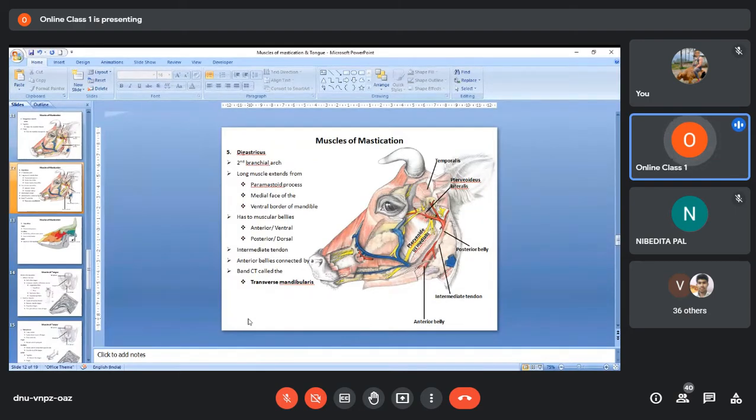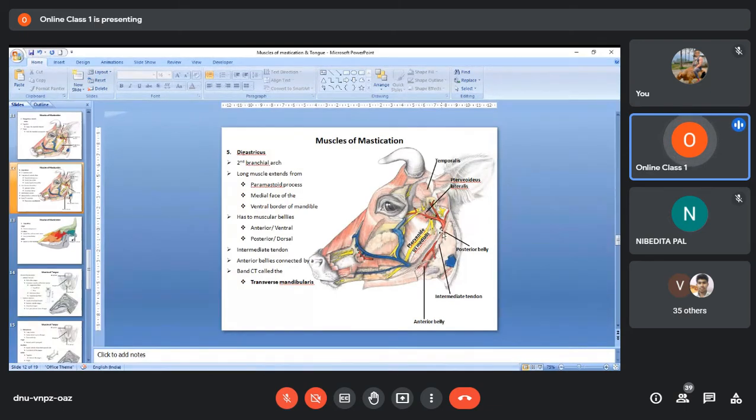Okay, so you have to remember the digastricus muscle, it is derived from the second branchial arch, and this muscle is a long muscle. The digastricus muscle is a very long muscle. It extends from the paramastoid process of the occipital bone to the medial face of the ventral border of the mandible. So here you see this long muscle. This is called the digastricus muscle.